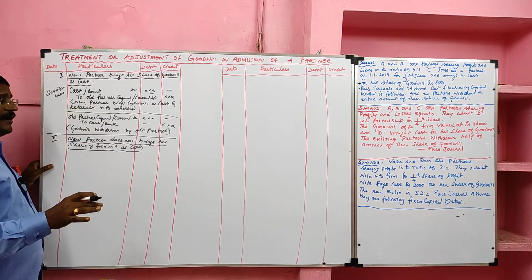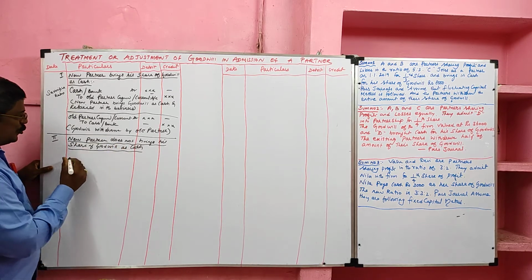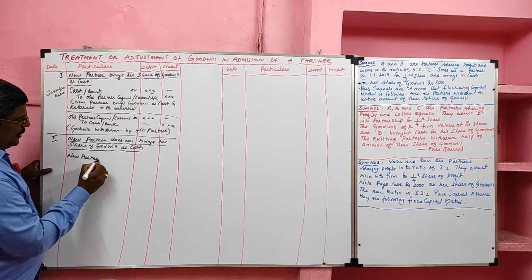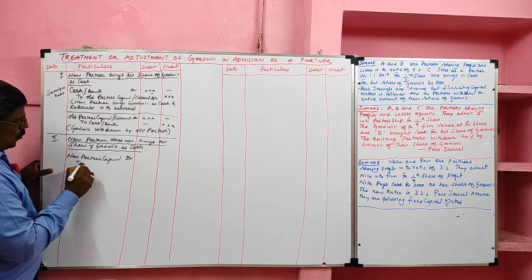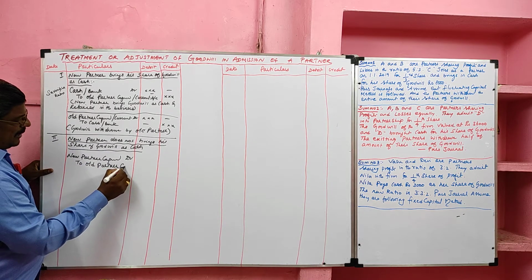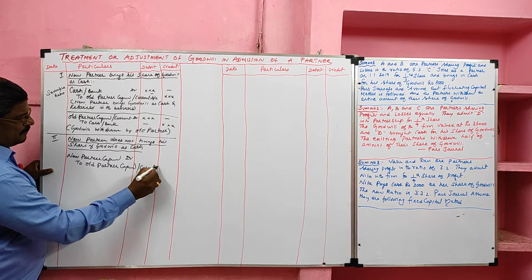Here the new partner does not bring his share of goodwill. The entry is new partner capital account debtor to old partner capital or current account.